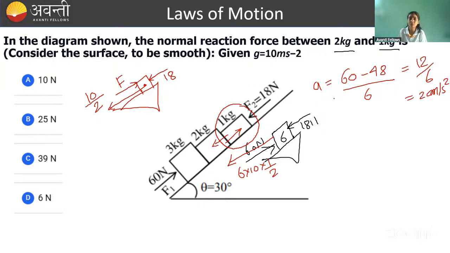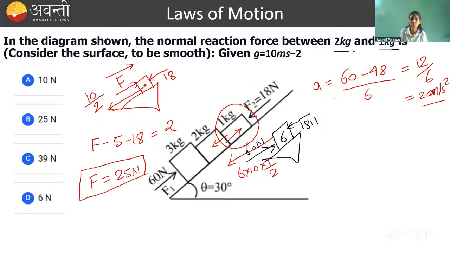Now you can solve this easily. Look here, what is the acceleration of 1 kg? 2 meter per second square, and that is in which direction? Upward direction. So here net force has to be in upward direction. So add all the upward forces, that is F, subtract the downward forces, that is minus 5 minus 18, and this will give you mass into acceleration, that is equal to 2. Okay. So 18 plus 5 will give you 23, and F will become equal to 25 Newton. So correct answer is what? 25 Newton.